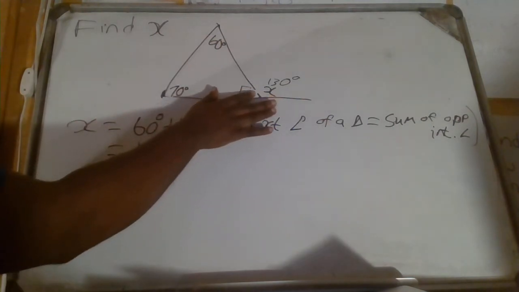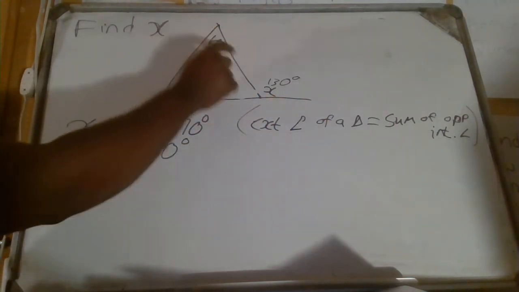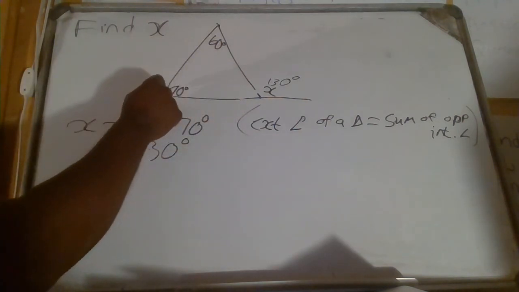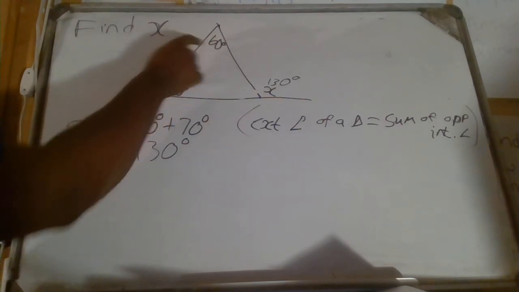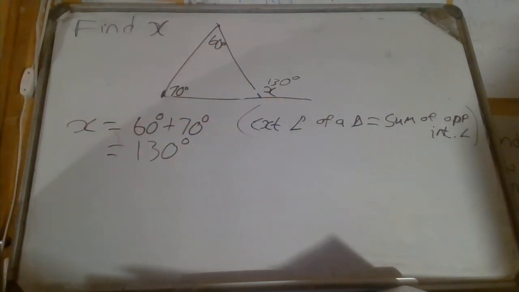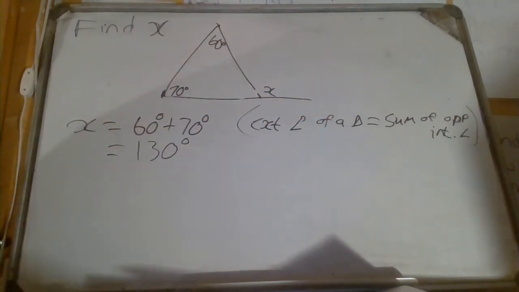But let's say we did not know that fact and used the fact that the internal angles of a triangle must give you 180 degrees. 70 plus 60 plus 50 will then give you 180 degrees. So either way, it doesn't matter which rule or theorem you use, if it is a fact, it can always work. The facts of mathematics work together.